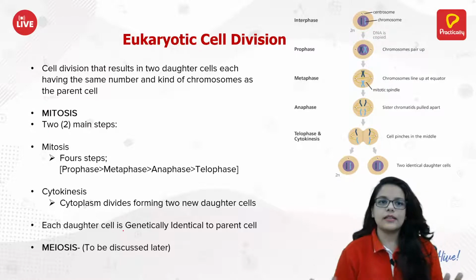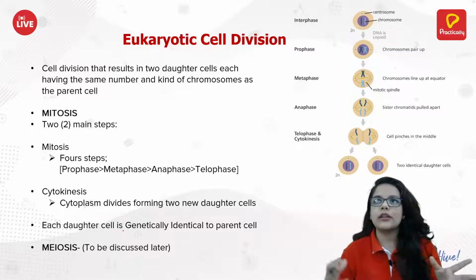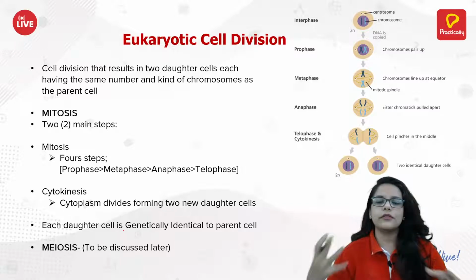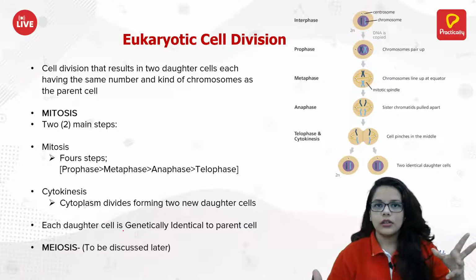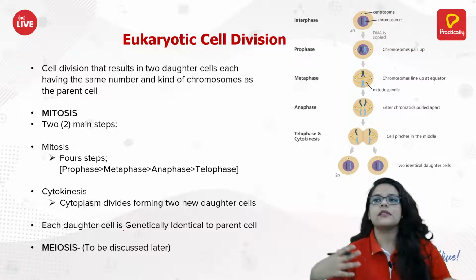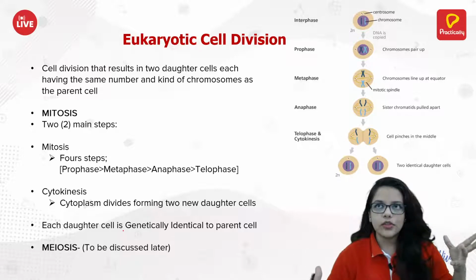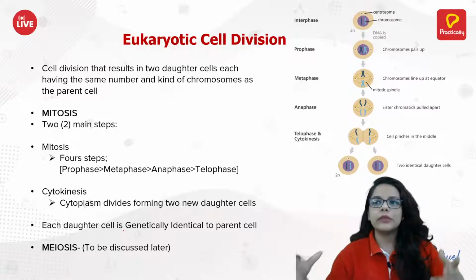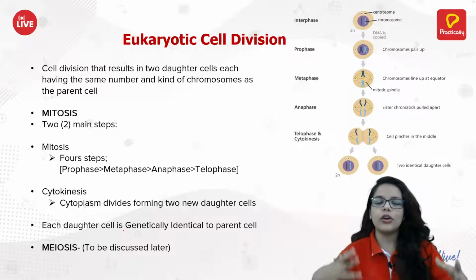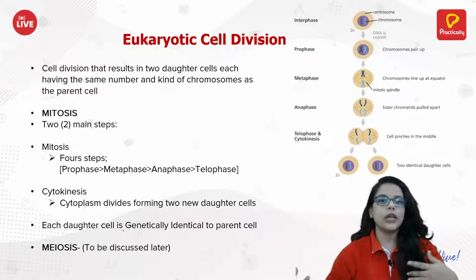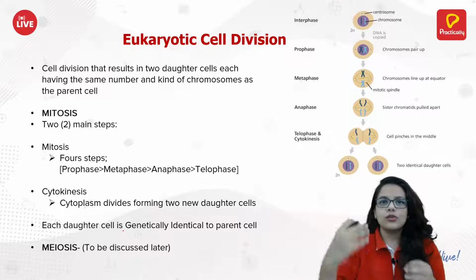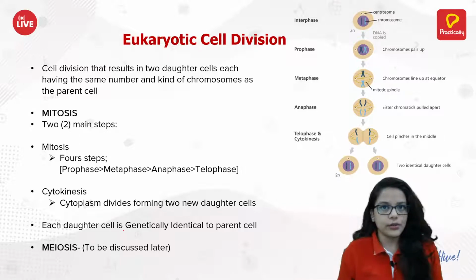Eukaryotic cell division, as I said, is a bit more complicated because eukaryotes have a different kind of structure. There are more organelles. The genetic material is covered by the nuclear envelope, and they have multiple cells. A body has multiple cells. We are eukaryotic. We have multiple cells. So the process is a bit different.